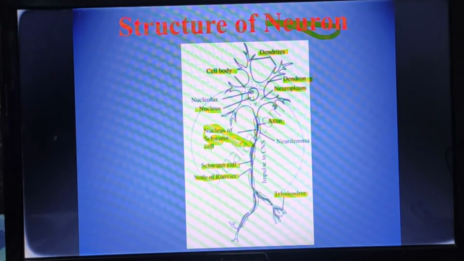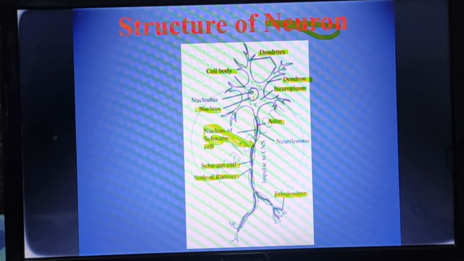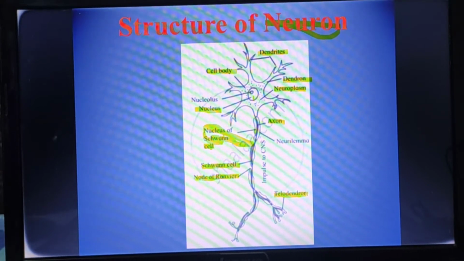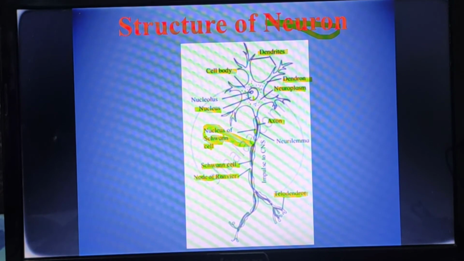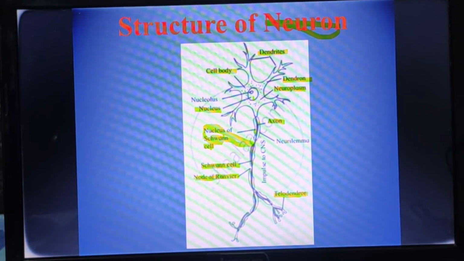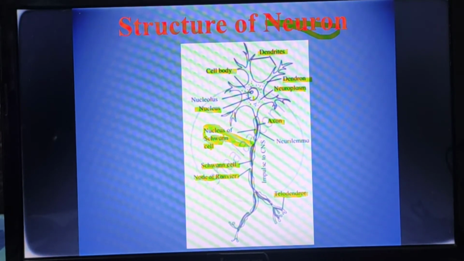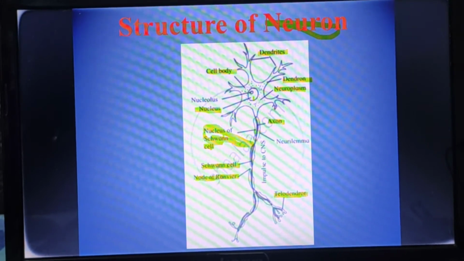And third is the interneuron. It is also called the association neuron, and this neuron is located in between the afferent neuron and efferent neuron. That means in between the sensory and motor neurons. Sensory neuron is the afferent neuron and motor neuron is the efferent neuron.